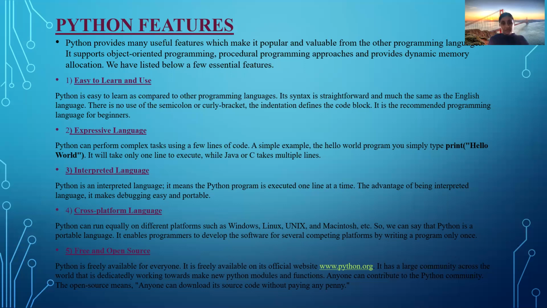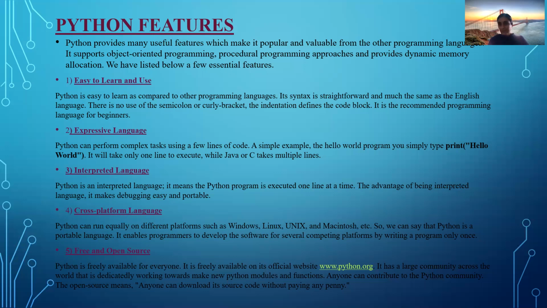Okay. Then cross-platform language. What is cross-platform? Python can run equally on different platforms. In C and C++, if we have developed an application in Windows, then it can run on the Windows platform only. But here, you can use any platform like Windows, Linux, Unix, and Macintosh, etc. So we can say Python is a portable language. That means easy to carry anywhere. It enables programmers to develop software for several competing platforms by writing a program only once.